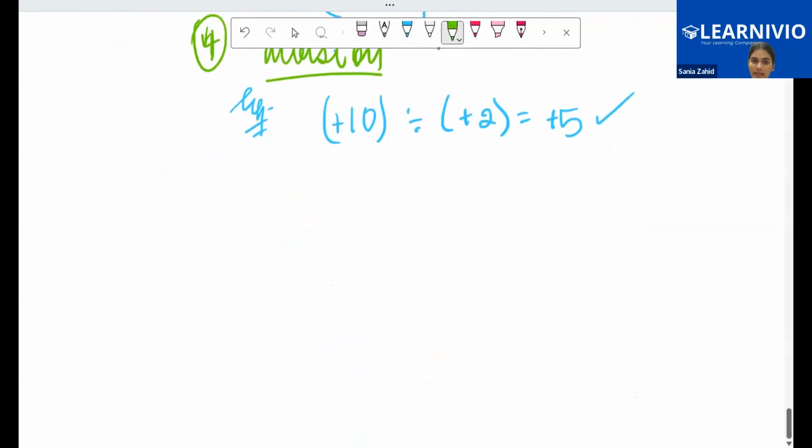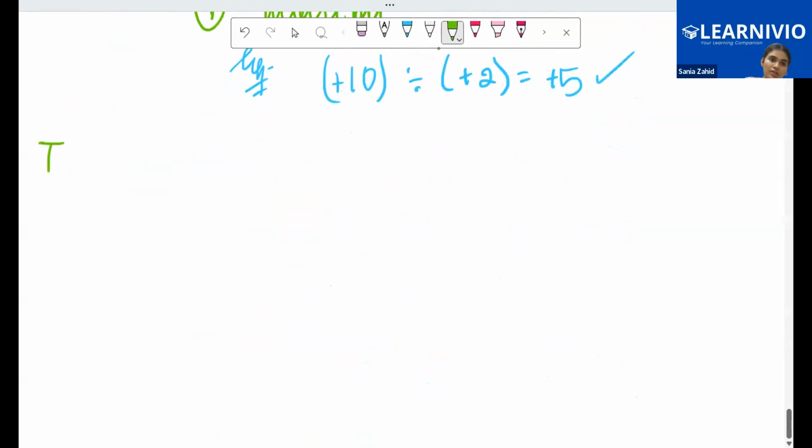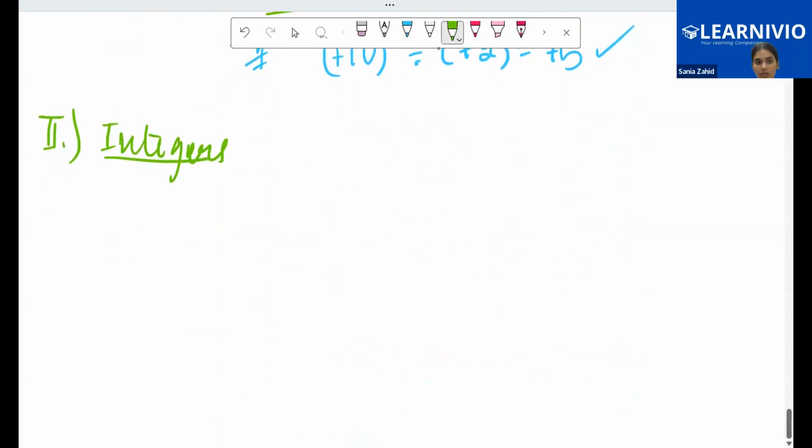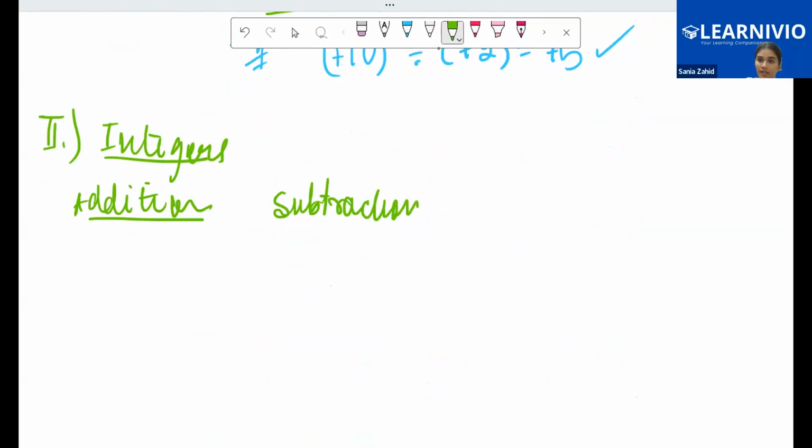Yes, ma'am. Let's talk about the same property for integers also. First, I will talk about addition, then subtraction, then multiplication, then division.